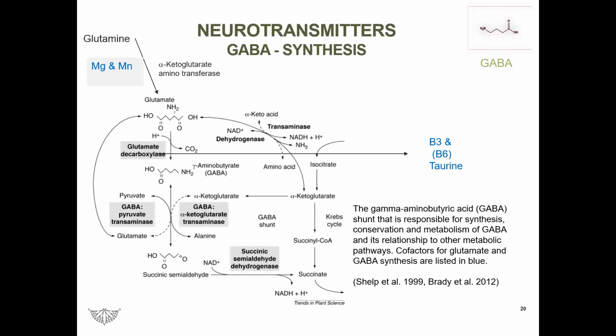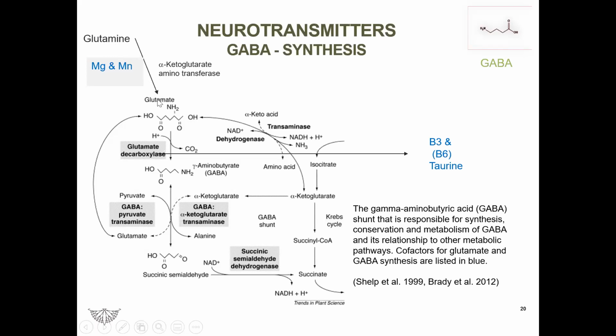This is the flowchart or steps in the synthesis of glutamate and GABA. I don't want you to remember each step, but please remember the initiator molecule. If we start at the top of the diagram, that we can make glutamate from glutamine by using the enzyme alpha-ketoglutarate aminotransferase, and cofactors are magnesium and manganese.